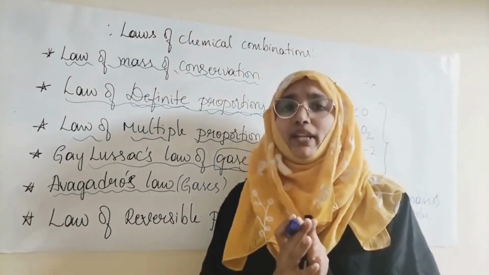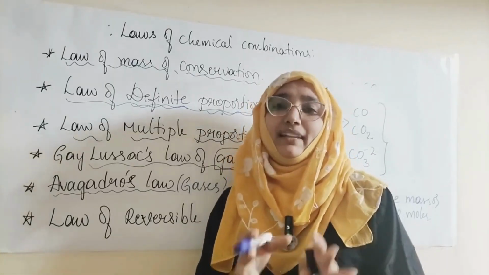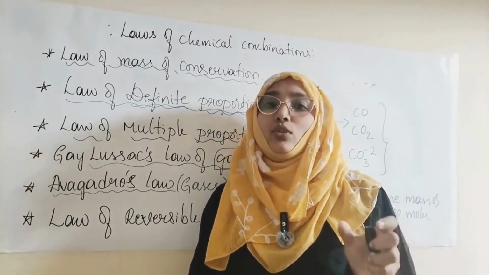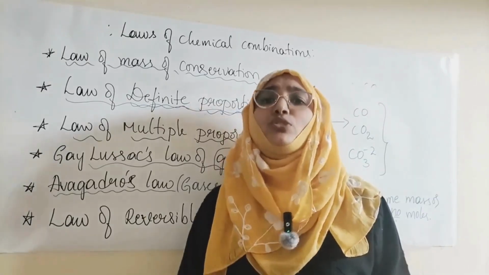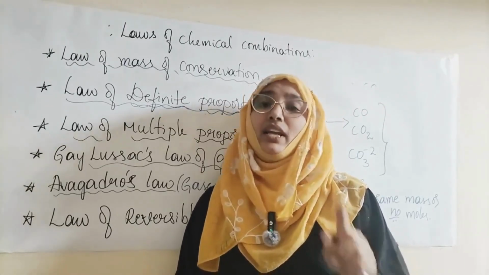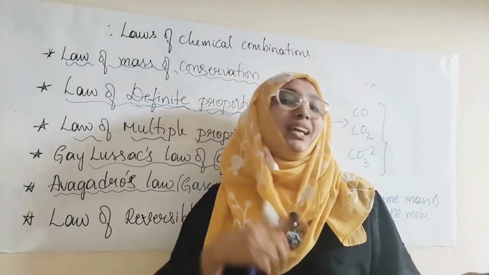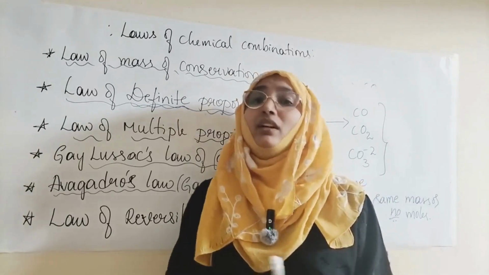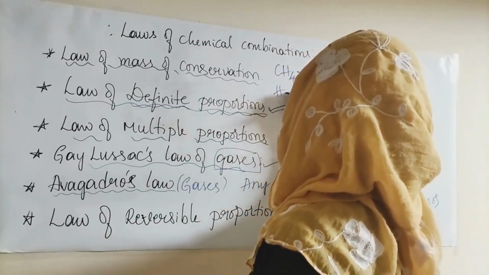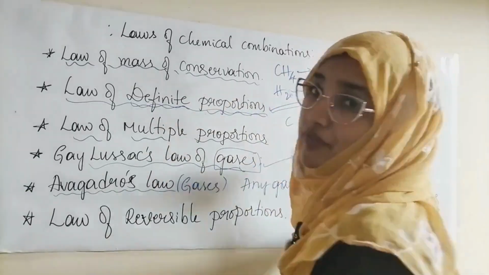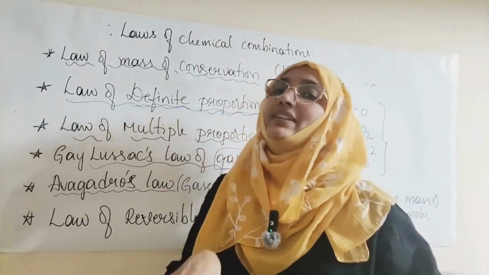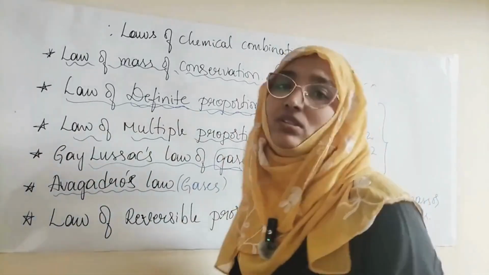This means you can imagine a cylinder at your home. In that cylinder, which gas is present? Okay, so the gas is butane. If you fill that cylinder with hydrogen, or with methane, or with any of the gases, if the cylinder is of 15 kgs, you can fill any gas of 15 kgs only. Whether your methane has 5 atoms and different mass, or hydrogen has 2 atoms and different mass, whatever it is, when you fill it, the volume occupied by any of the gases will be the same, and that is called Avogadro's law.